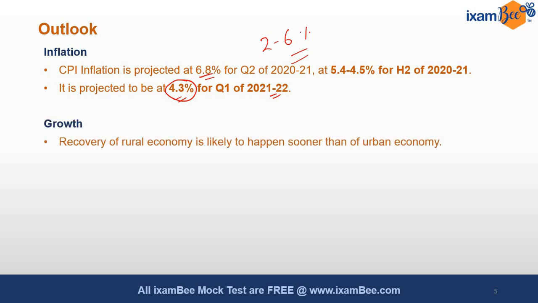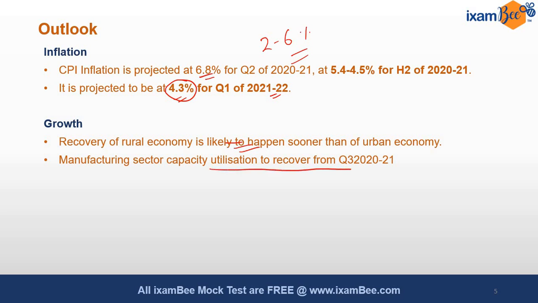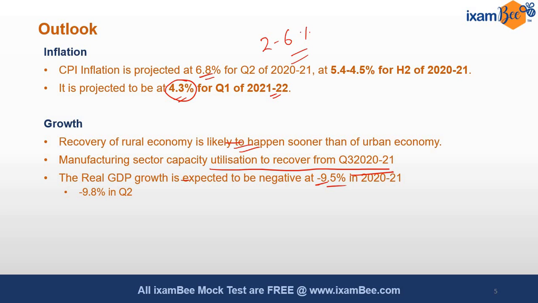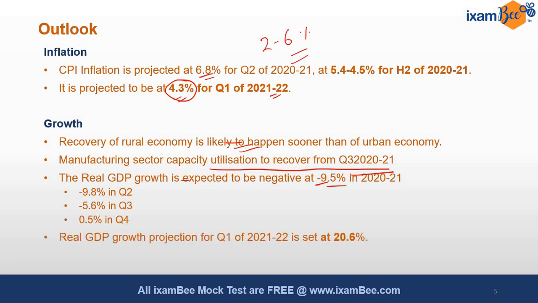Within the range. So growth, rural economy is likely to recover sooner. We all know that. Manufacturing sector capacity utilization to recover from Q3. We are already in Q3 of 2021. The real GDP growth is expected to be negative 9.5% for this financial year. World Bank estimate also put a similar kind of number. So you understand these range, and next year, quarter 1 of the next financial year, it is expected that there will be a positive growth of 20%. I can't say that this is really something very fantastic, because after negative 23% growth, with that kind of base, but still it's a positive thing expected to be there in the Q1 of next year.